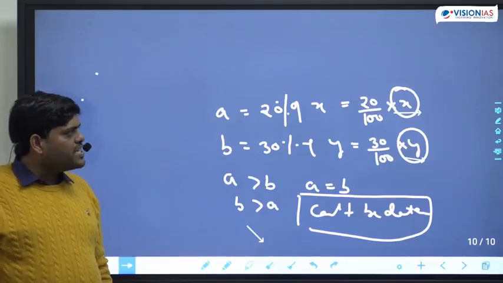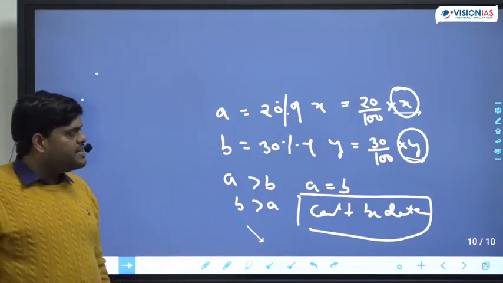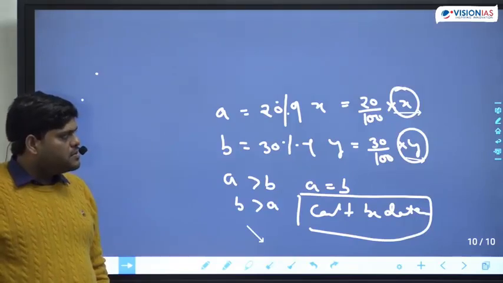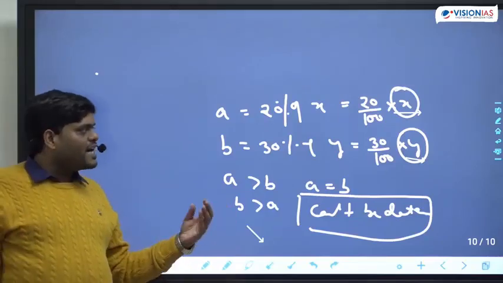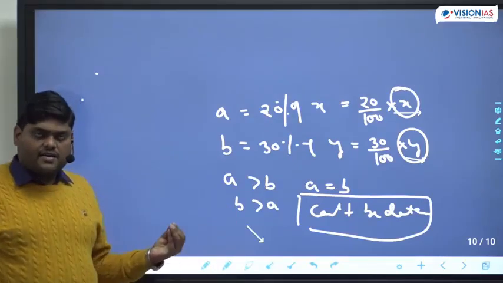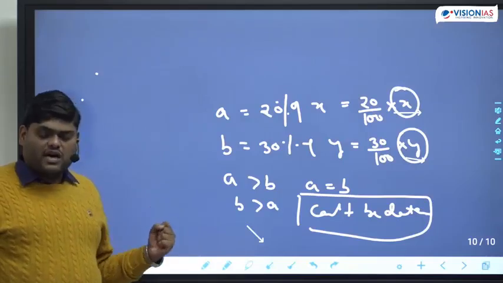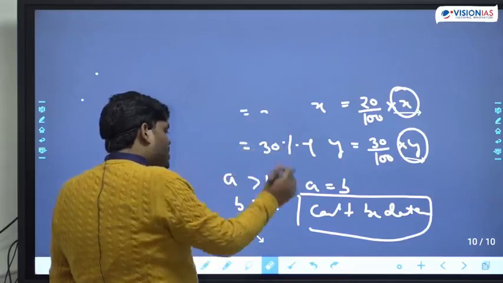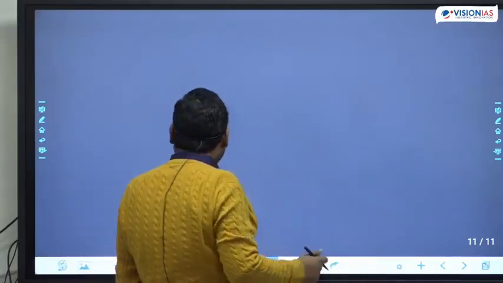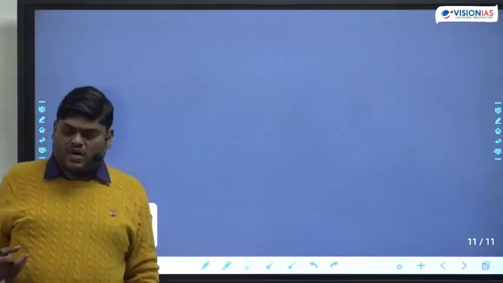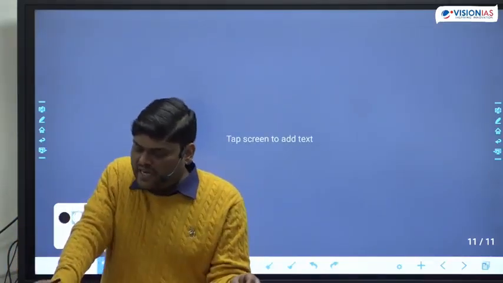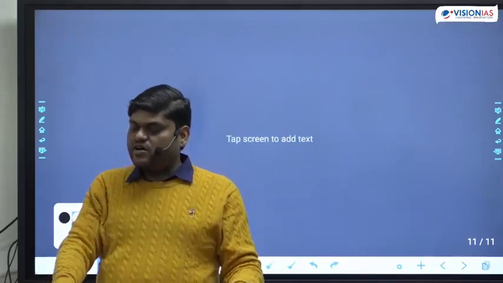A is equal to 20% of x, b is equal to 30% of y. The problem is we don't have the value of x and y here, so we cannot find out the answer. Please respond. It will be easy for me to understand whether you are getting the concept or not.